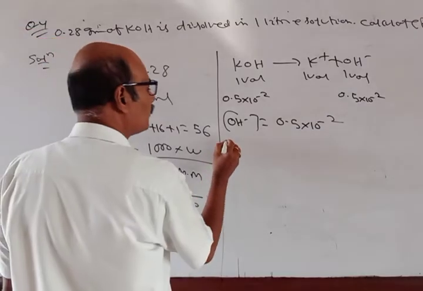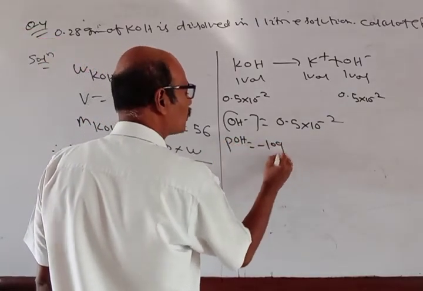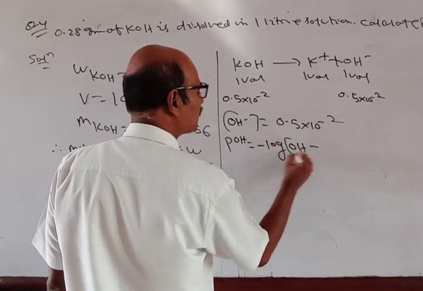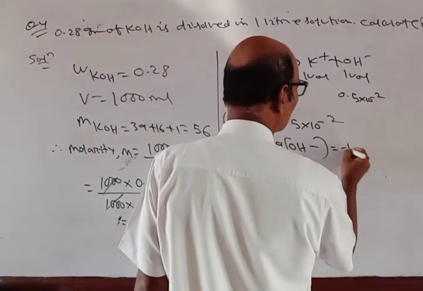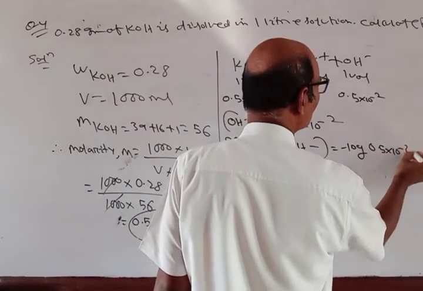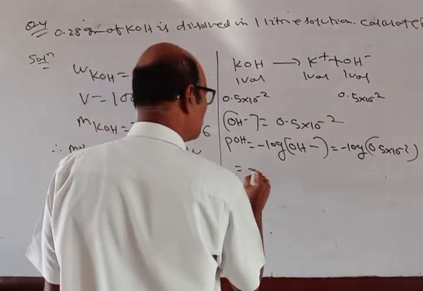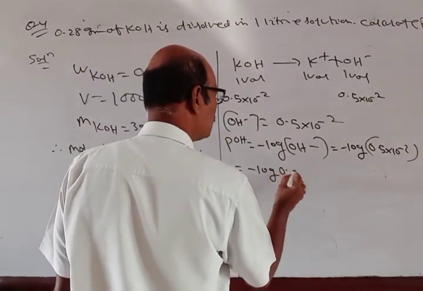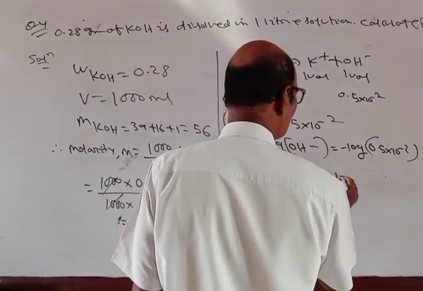Therefore pOH is equal to minus log OH minus ion concentration, which is equal to minus log 0.5 into 10 power minus 2. What I can get is minus log 0.5, minus log 10 power minus 2.